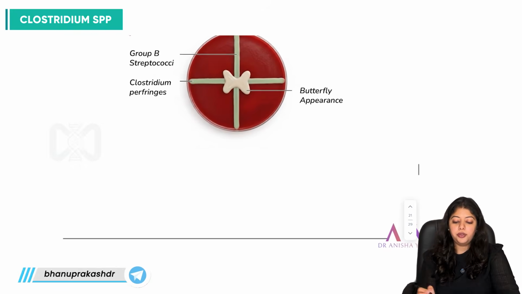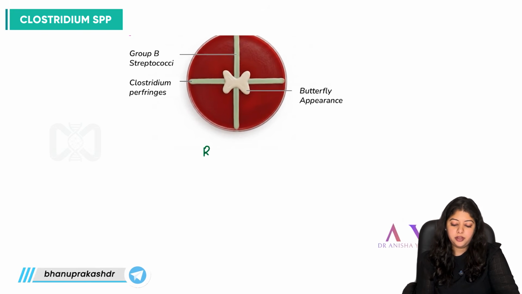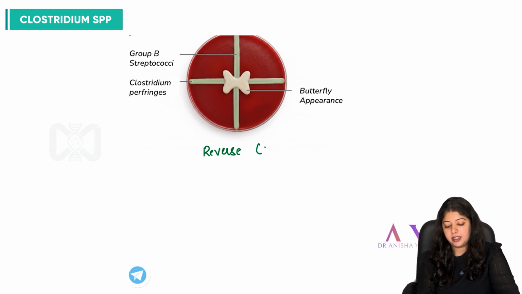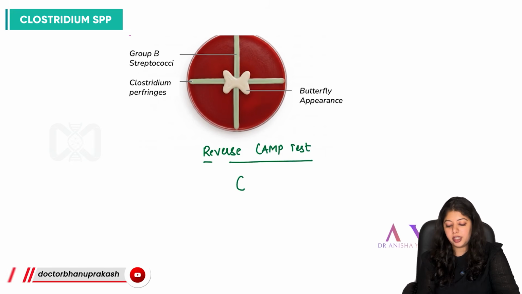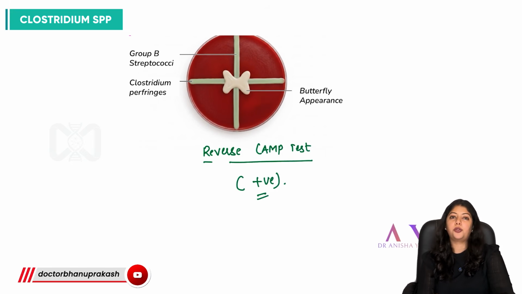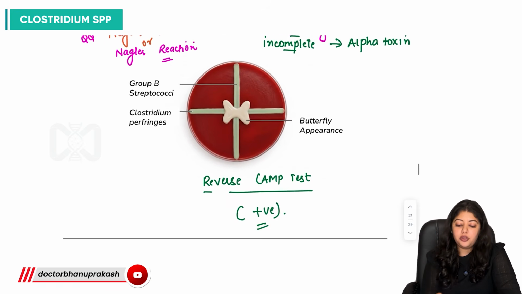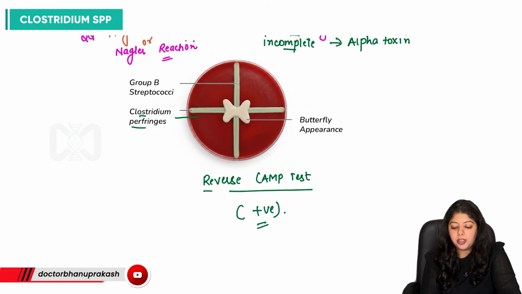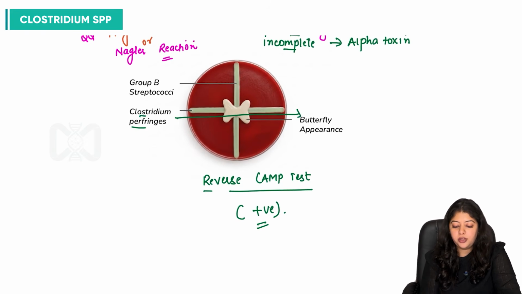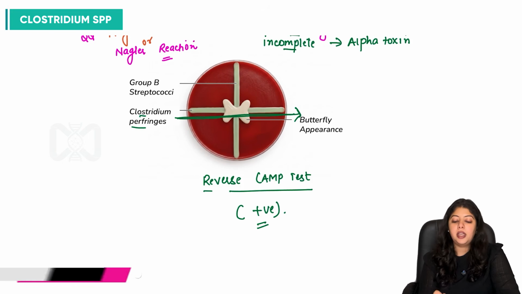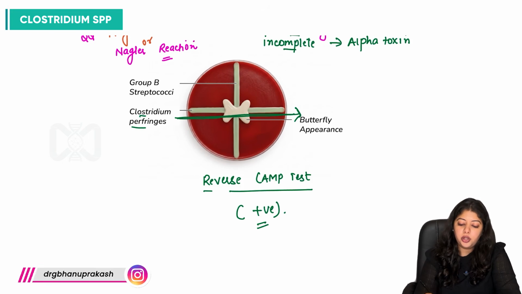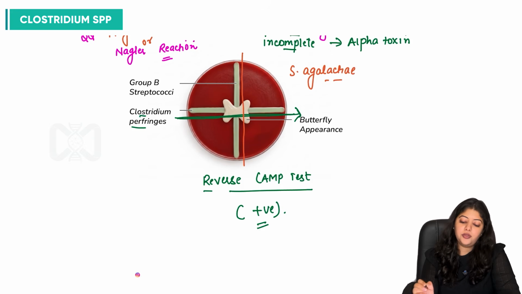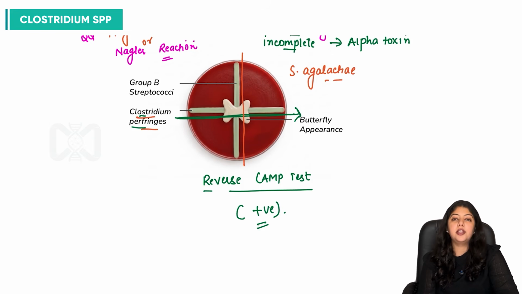So now moving on to the next image, where we have this reverse CAMP test. Clostridium perfringens is reverse CAMP test positive. So what do we have? We have this one streak of Clostridium perfringens in the image, right? And we have another streak of group B streptococci or Streptococcus agalactiae, which is streaked perpendicular to Clostridium perfringens.